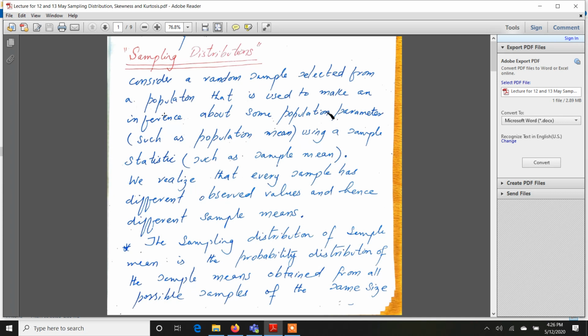So what this has to do with sampling distribution is that if we theoretically do repeated sampling, and I have focused on the word theoretically because in practical life we never do repeated sampling. We just take one random sample.